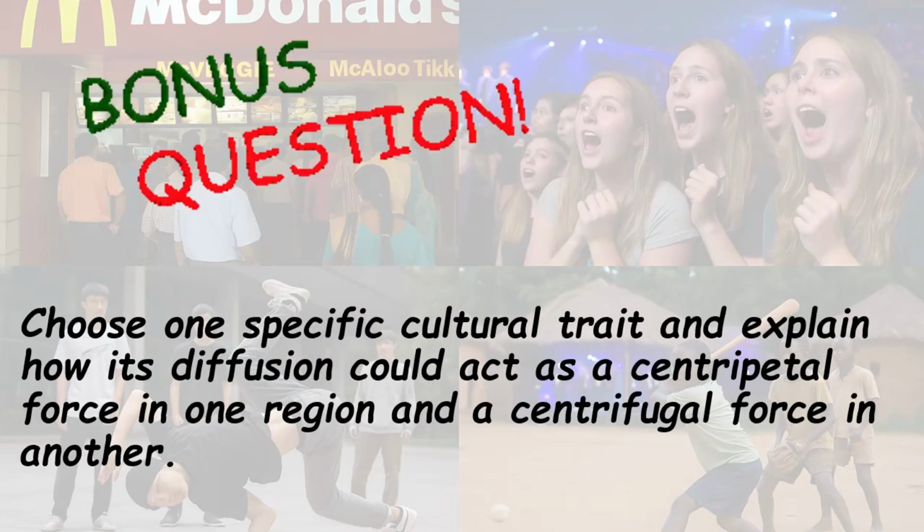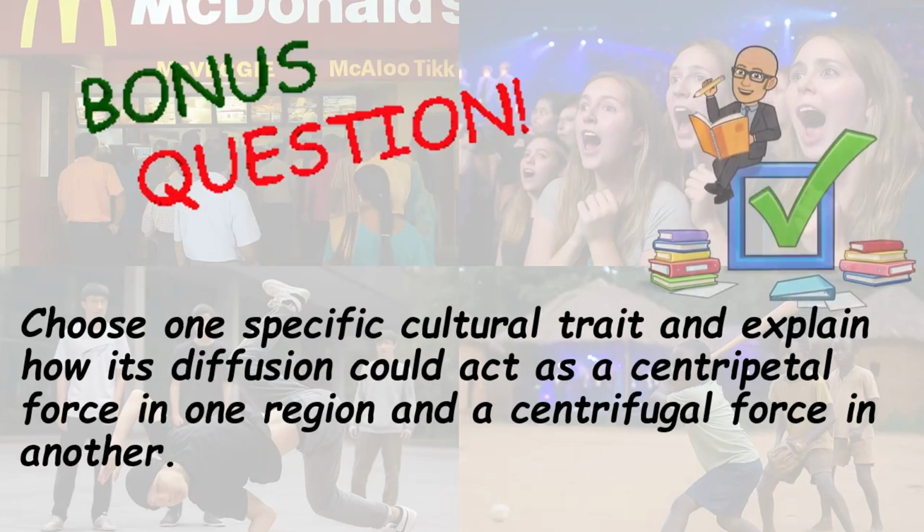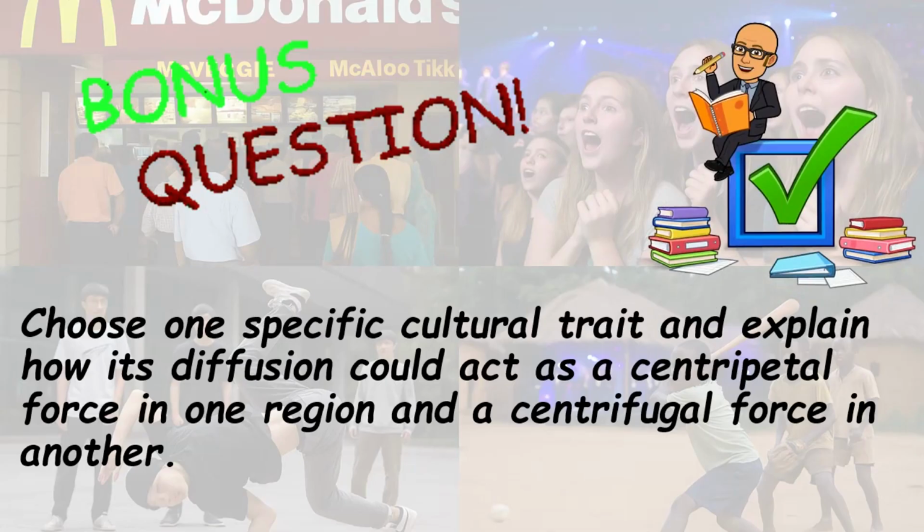All right, you made it to the bonus round. Now it's time to flex everything you've learned. We've covered how cultural traits spread through relocation and expansion diffusion, how ideas originate in cultural hearths, and how traits can unite or divide depending on how they land in a new place. Now here's your challenge. Choose one specific cultural trait, like a religion, a language, a type of food, or a style of music, and explain how its diffusion could act as a centripetal force in one region and a centrifugal